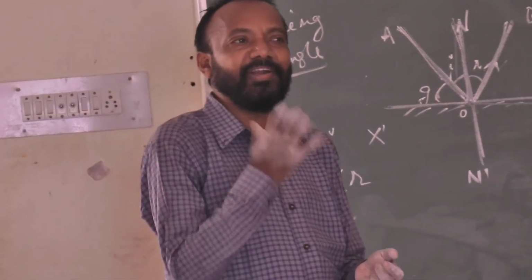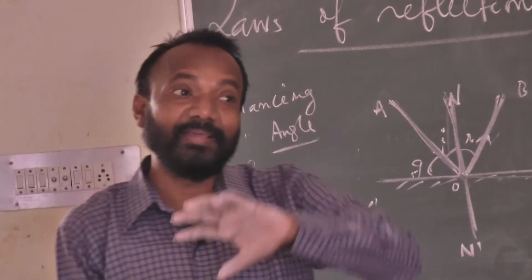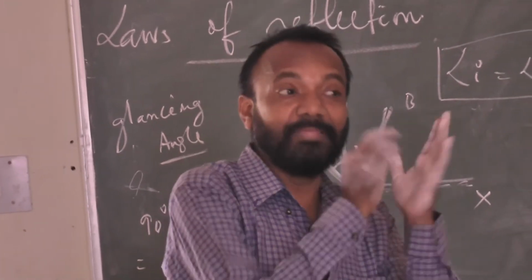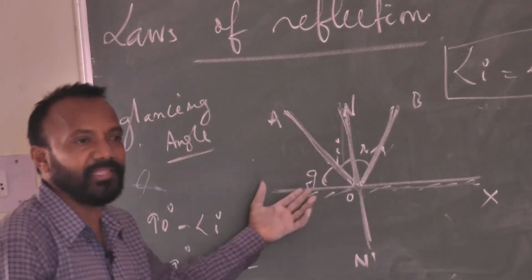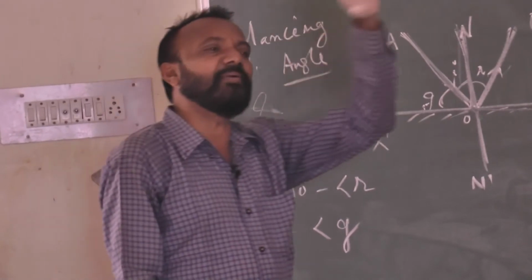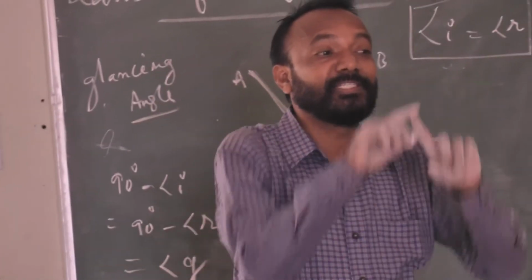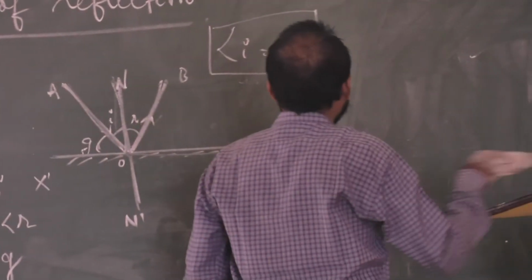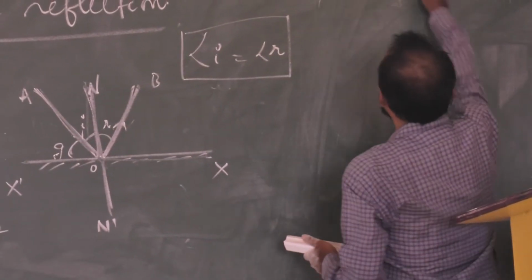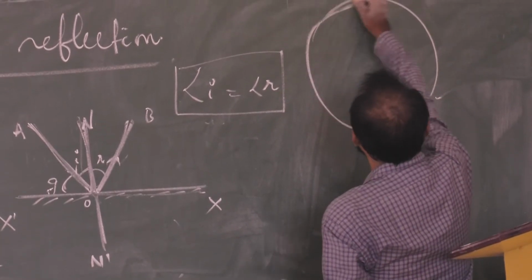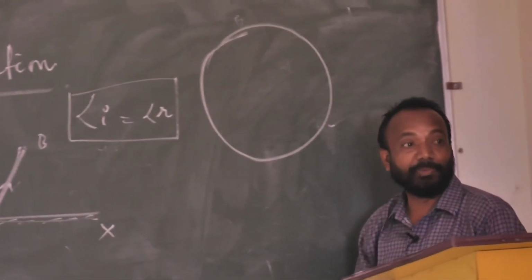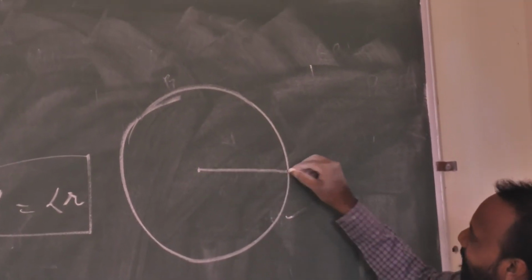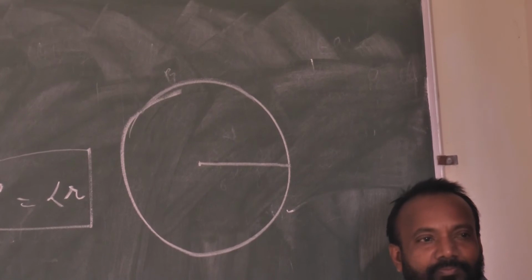After that, different surfaces are there, so they give different natures of reflection. This is a case of a plane mirror. Suppose there is a surface that is a spherical surface. What is that? A spherical surface. A spherical surface has one center. This part is what? Your radius, clear?